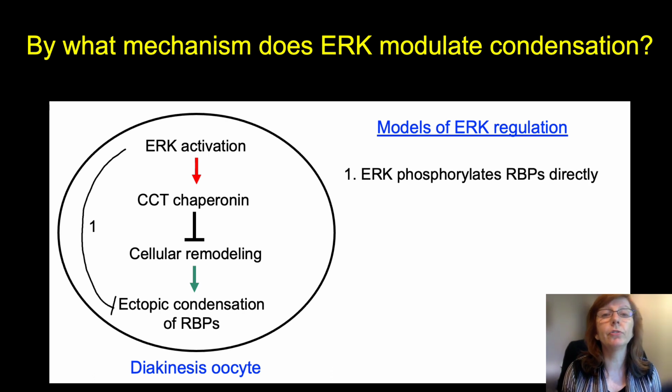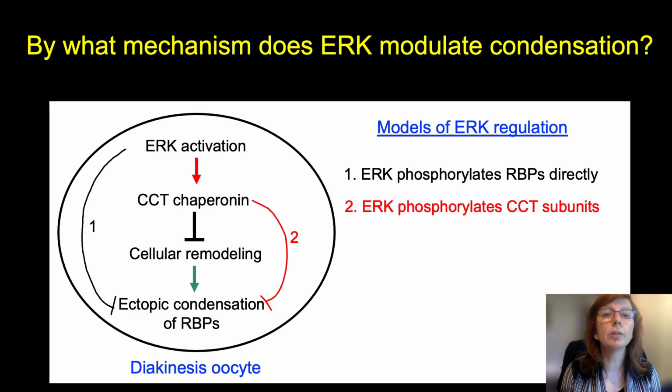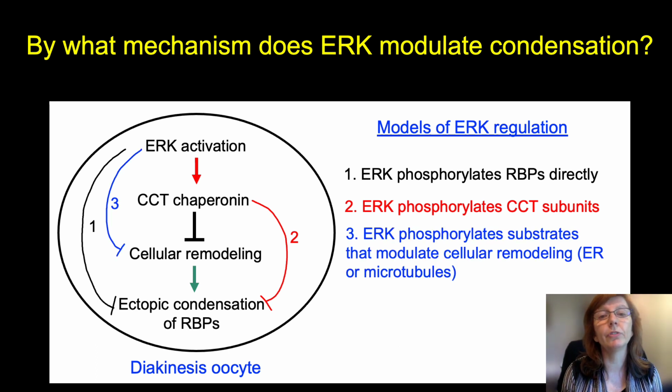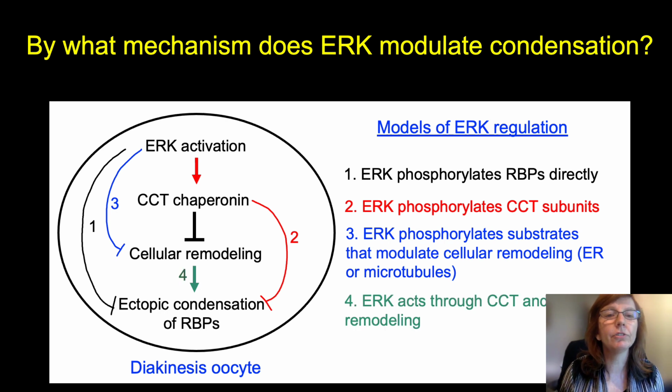One model is that ERK is phosphorylating RBPs directly to block ectopic condensation. Secondly, ERK may act through phosphorylation of the CCT chaperonin, and I'll explain why we're interested in this as a possible intermediate on the next slide. A third possibility is that ERK might phosphorylate substrates that modulate cellular remodeling, in particular the endoplasmic reticulum or microtubules. And I don't have time to show you the data that support this idea, but this is yet another model we're interested to follow up. And then lastly, ERK might act through both CCT and cellular remodeling to eventually block the ectopic condensation of RBPs.